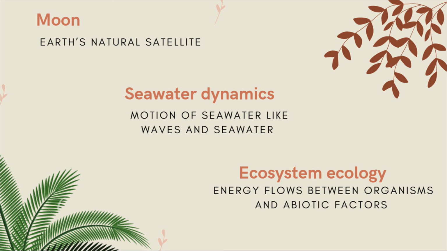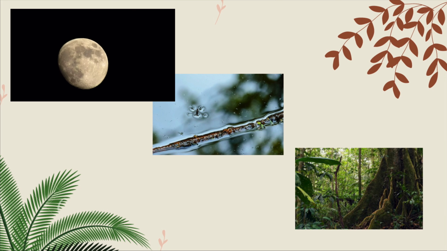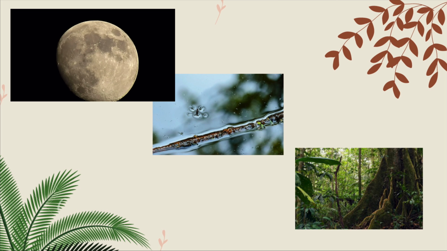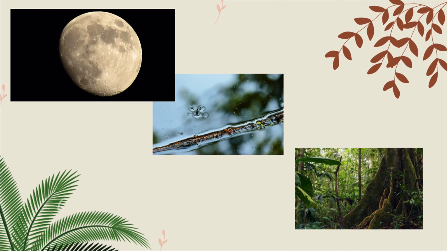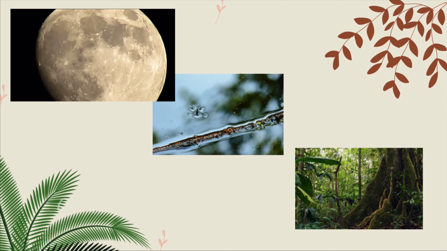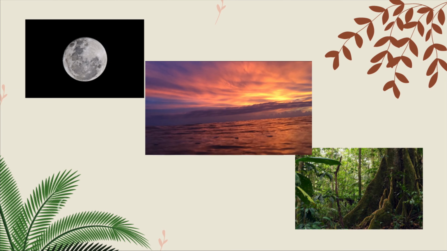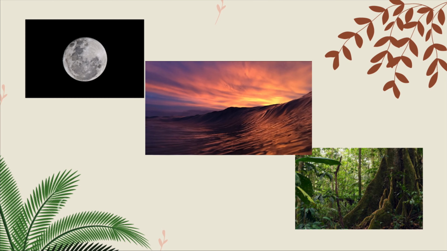The moon is the Earth's natural satellite. The seawater's dynamics are the motion of seawaters like waves and tides. And ecosystem ecology is the energy that flows between organisms and abiotic factors. Here, we can see that the moon is the main reason why we have seawater dynamics. When these are altered by abiotic factors, ecosystem ecology studies are helpful to understand these phenomena.